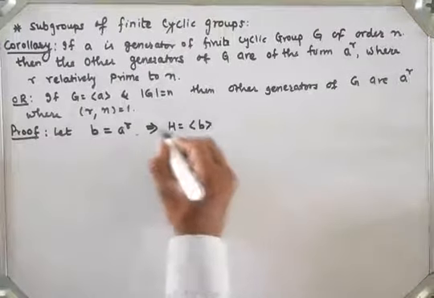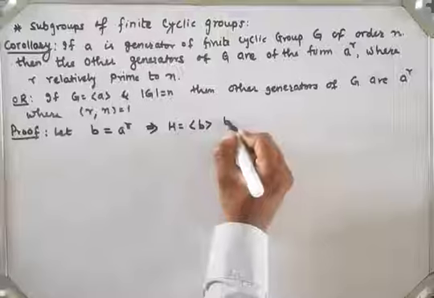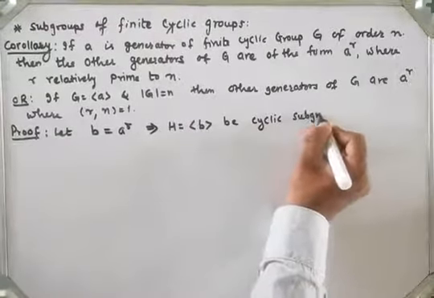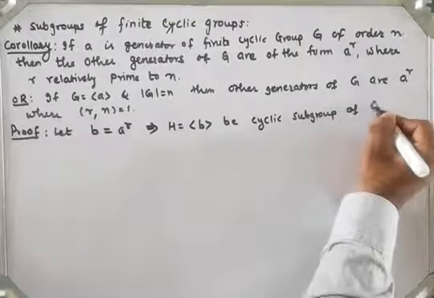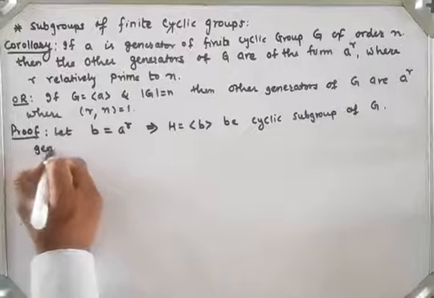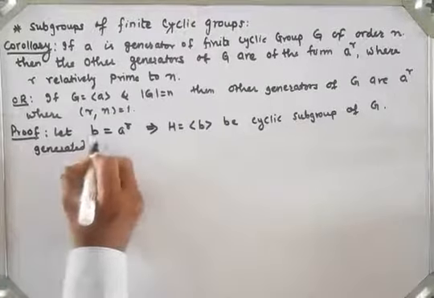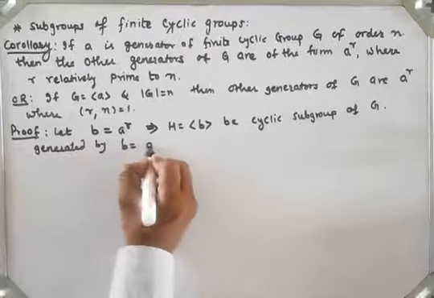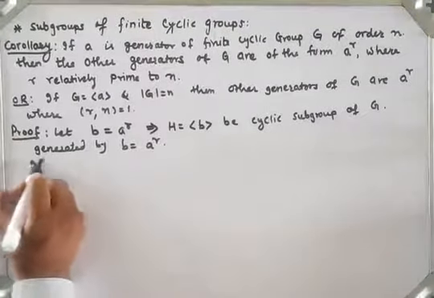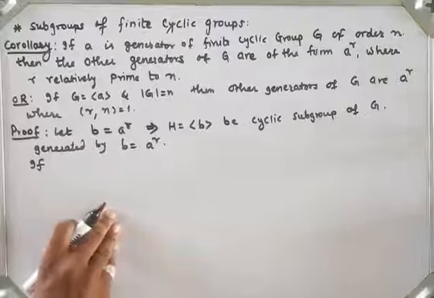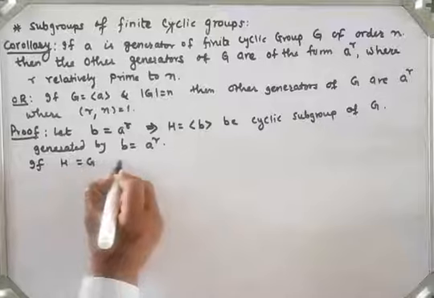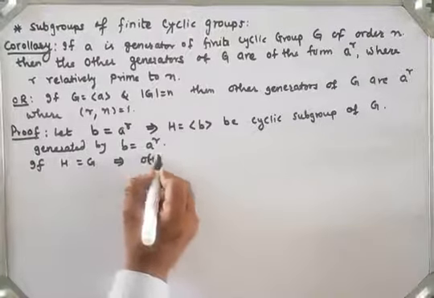So b is of the form a raised to r. b is a cyclic subgroup of group G, which is generated by b, and b is equal to a raised to r, right? Now if groups H and G are the same, then the order will be the same. If H is equal to G, then the order of H equals the order of G.